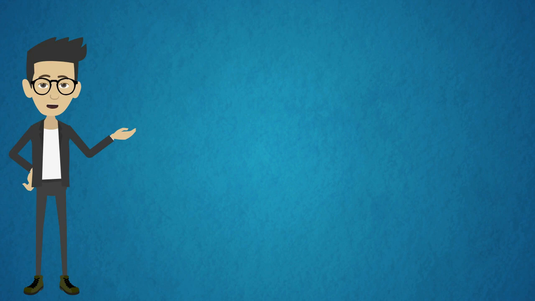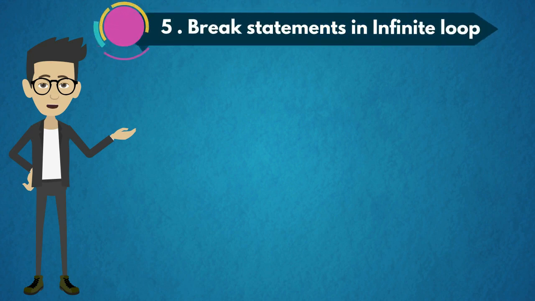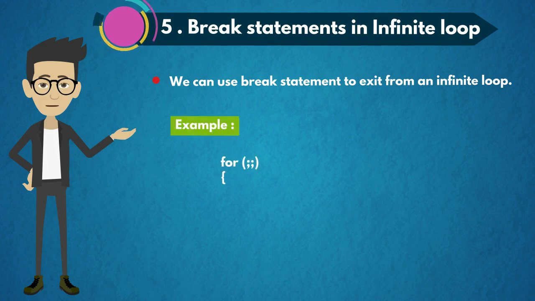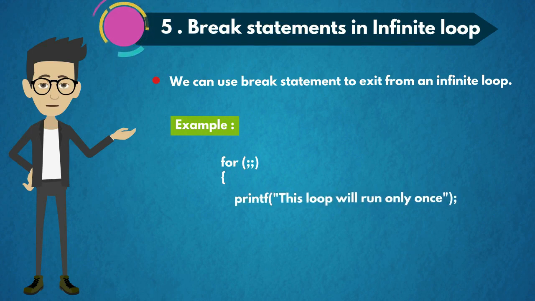The fifth concept is break statement in infinite loop. We can use the break statement to exit from an infinite loop. For example, for(;;), this means that there is no initialization, no condition and no increment or decrement operators. printf, this loop will run only once.